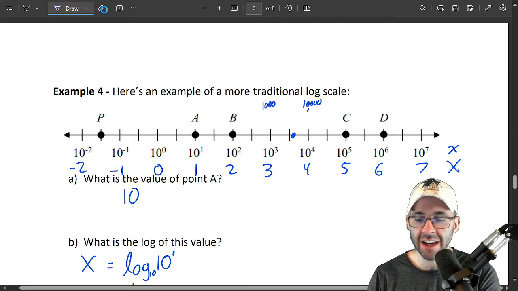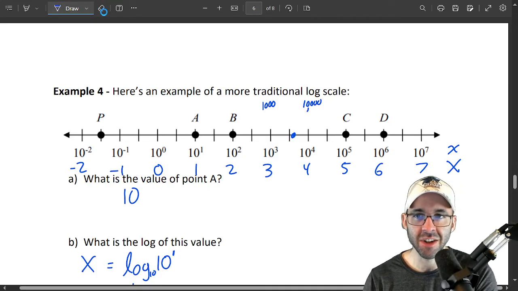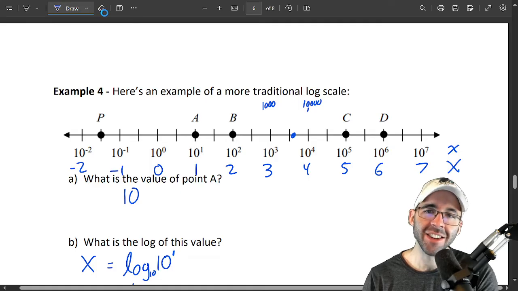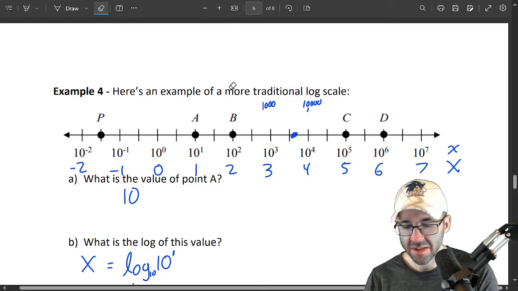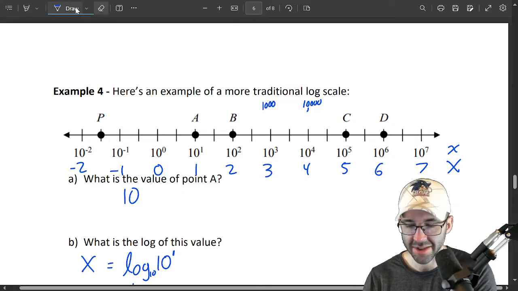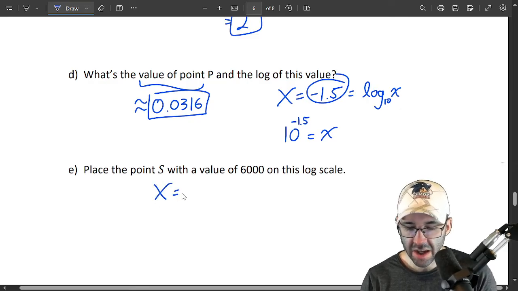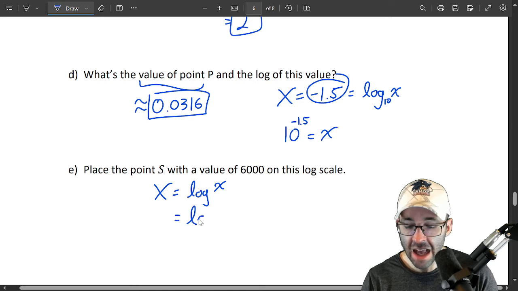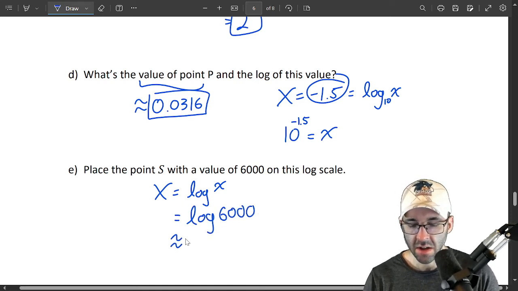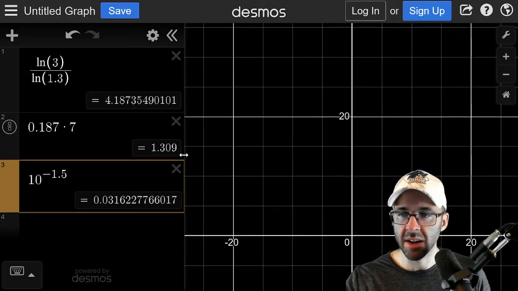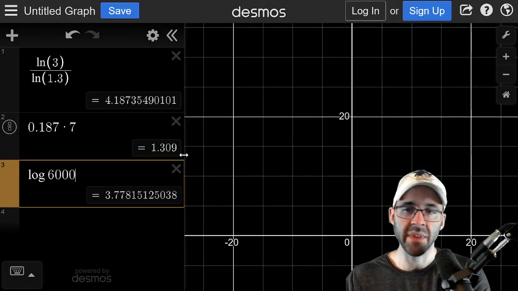We have to actually find out what is capital X? What is the logarithm of 6,000? And then we can plot capital X. Capital X is the common log of little x. And our data value, our little x, is 6,000. What is the log of 6,000? The common log of 6,000? I don't know.